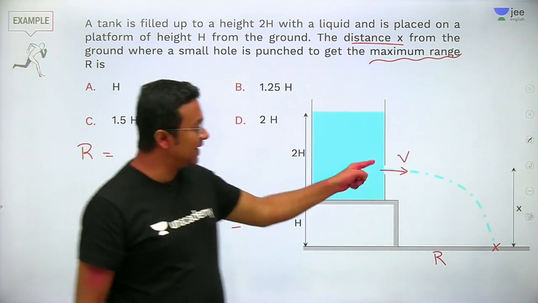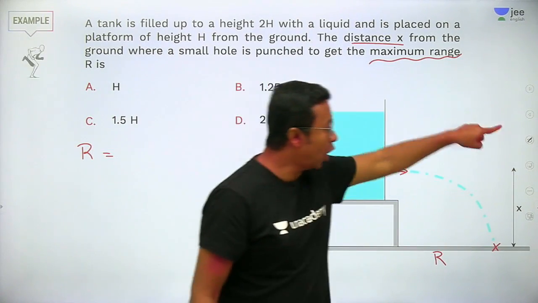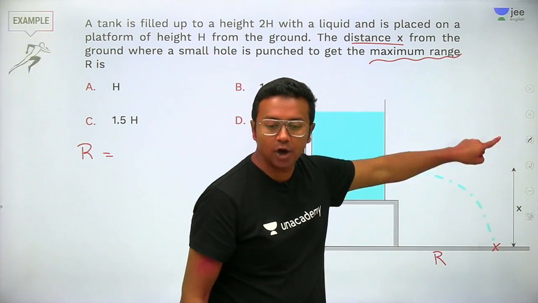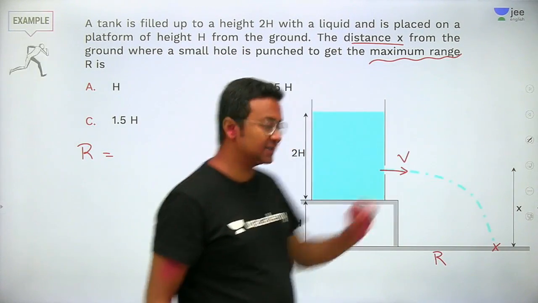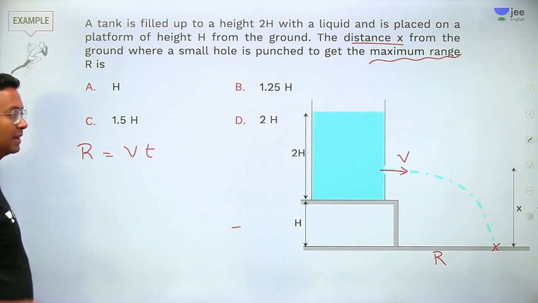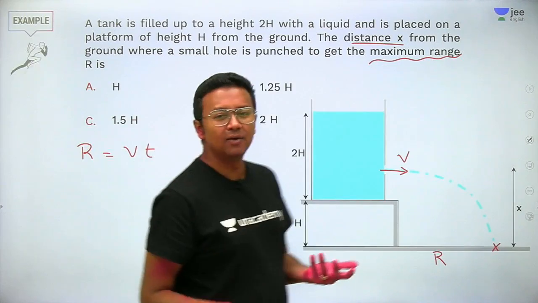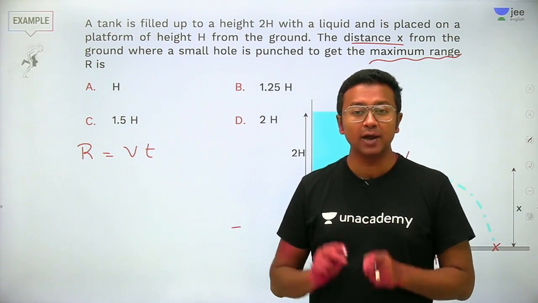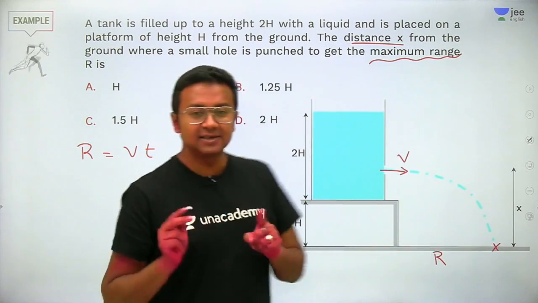Second thing is, let's say it takes time t to cover this vertical distance x. So the range will be v into t. Now what will we do? Simple. We will go ahead and find out your v and t.